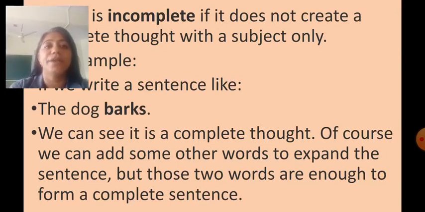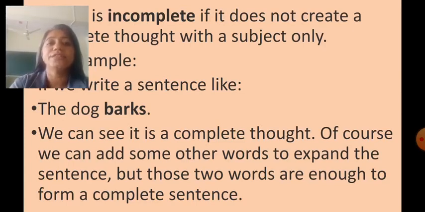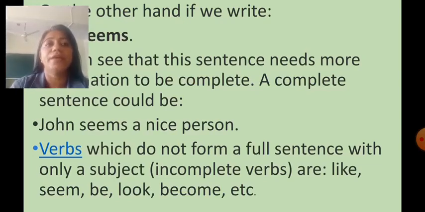A verb is incomplete if it does not create a complete thought with a subject only. For example, we write a sentence like, the dog barks. We can see it is a complete thought. Of course, we can add some other words to expand the sentence, but those two words are enough to form a complete sentence. On the other hand, if we write, it seems, here we can see that this sentence needs more information to be complete. A complete sentence could be, John seems a nice person.